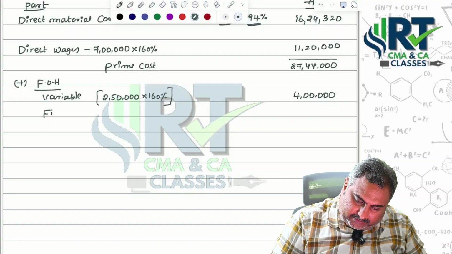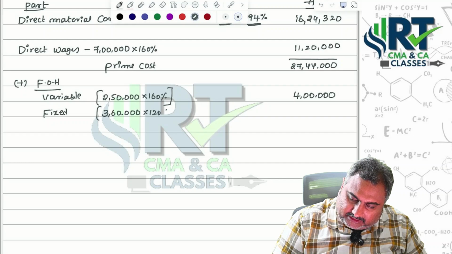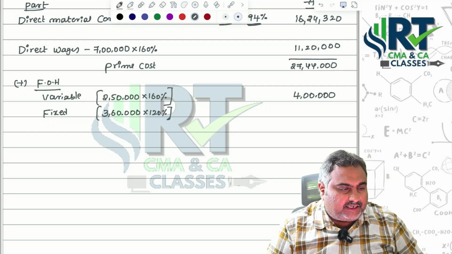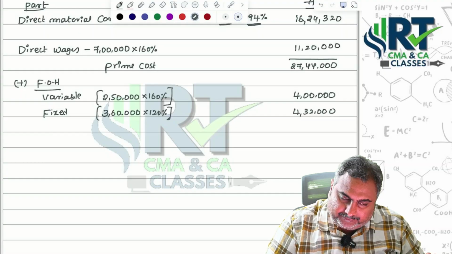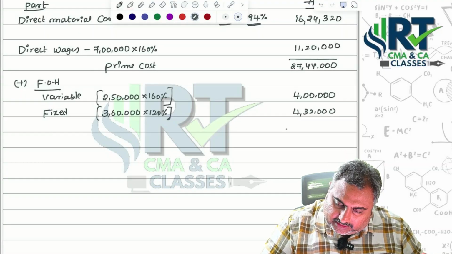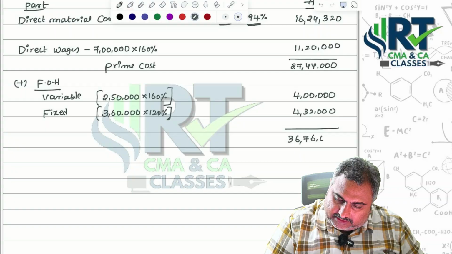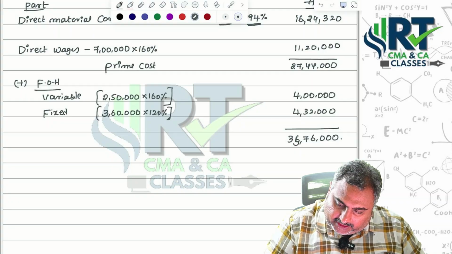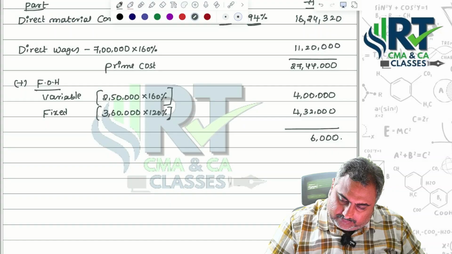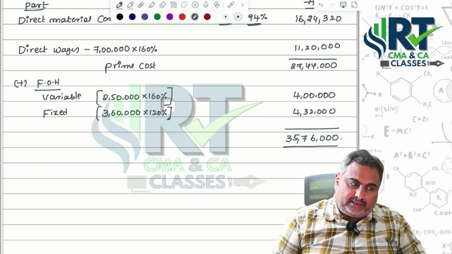Then fixed, already 3,60,000 with us. How much increased? They said 120%. So 72,000 you are adding, that is equal to 4,32,000. After adding 4,32,000, you are getting 35,76,000 itself. What is this, sir?